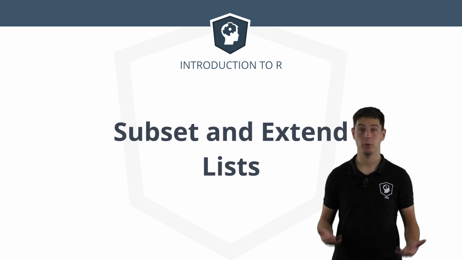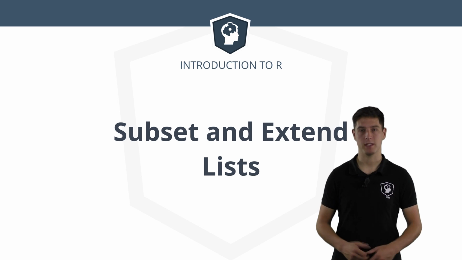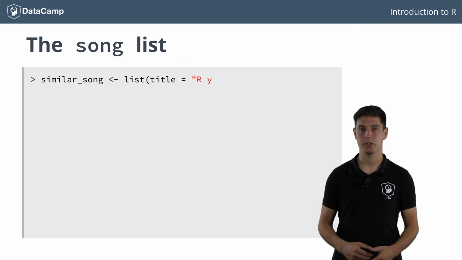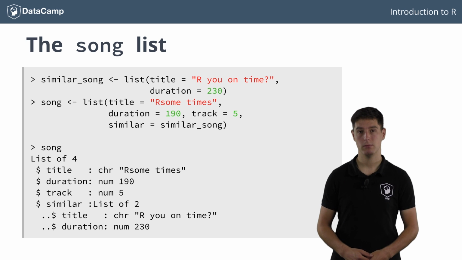Creating a list is not so different from creating a vector, is it? Unfortunately, subsetting lists and subsetting vectors are not that similar. Let's retake the music artist example. Remember the list song that contained both information on a song as well as on a similar song?